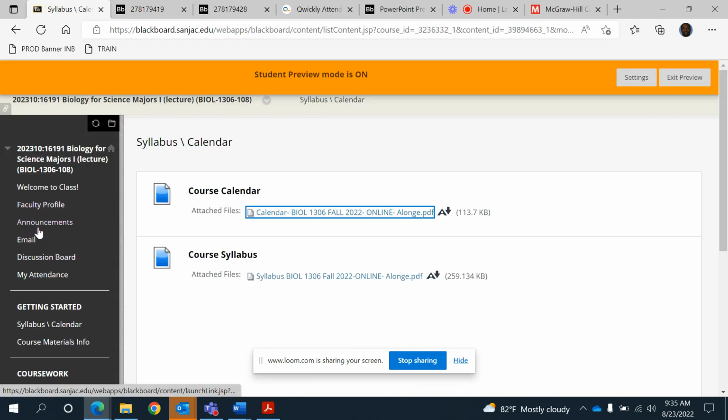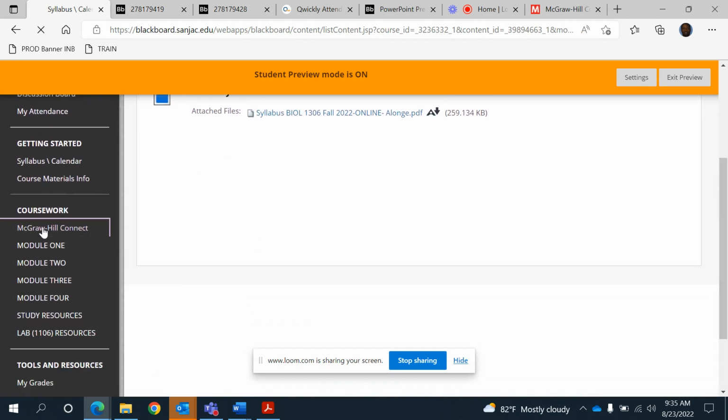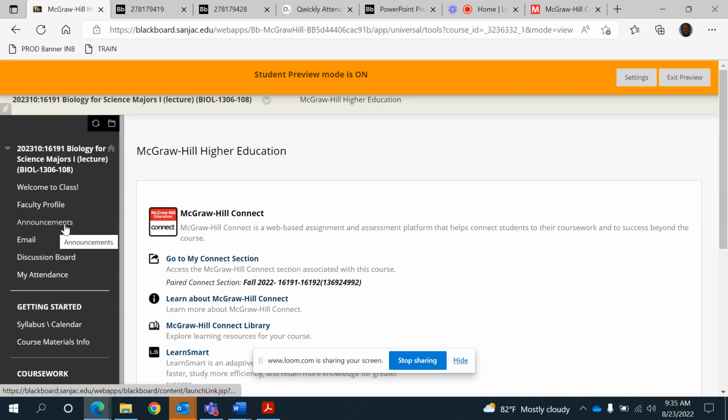Okay, so I'm going to come to the tab here, to Blackboard, and I will go straight to coursework. McGraw-Hill Connect is here. You've already paid for this, so you don't need to pay for it again. However, it may prompt you to register, not payment. You may be prompted to register, which will mean that you need to put your information. Now, when you are asked to use your email, use your Jack email, not your Gmail or any personal email. Use your student email.